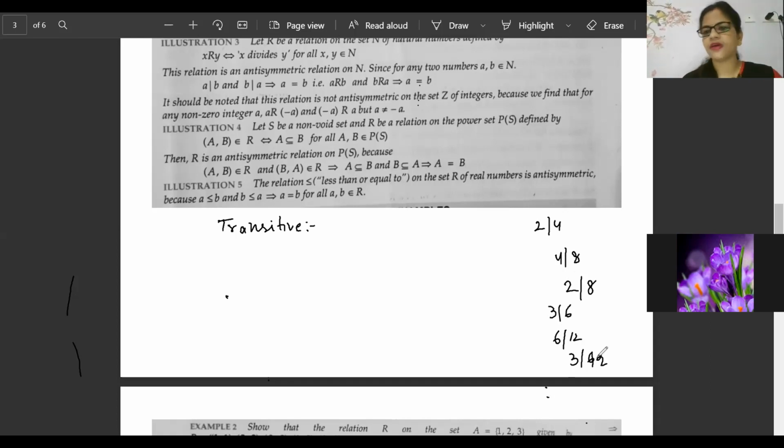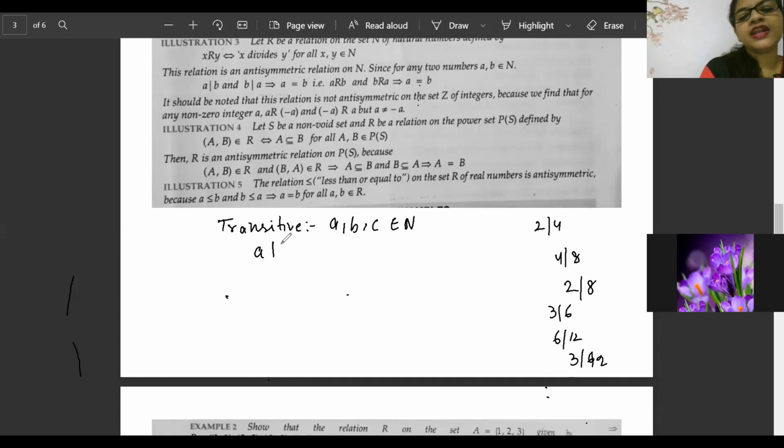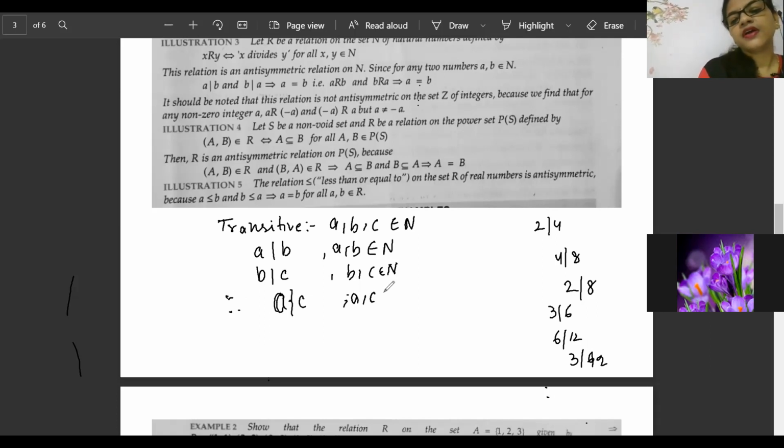Simple, transitive is coming. So we will write: let A, B, C belong to the set of natural numbers. A divides B, where A, B belong to natural numbers. B divides C, B, C belong to natural numbers. Therefore, A will also divide C. A, C belongs